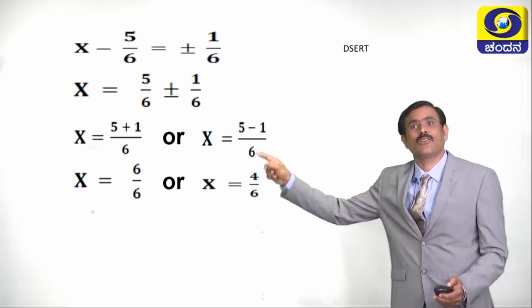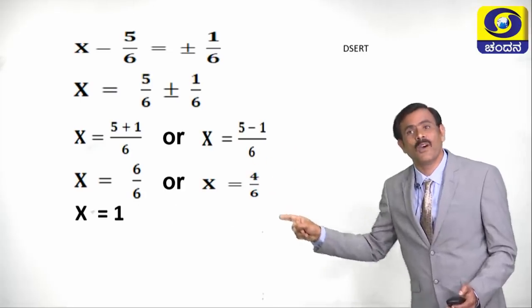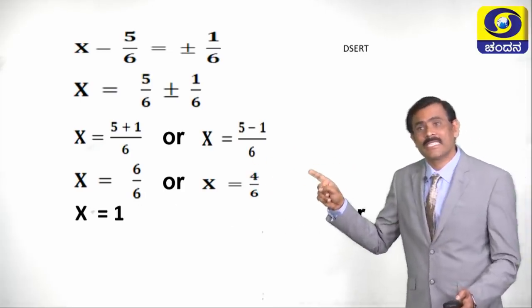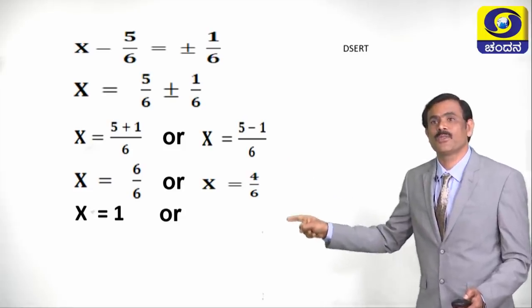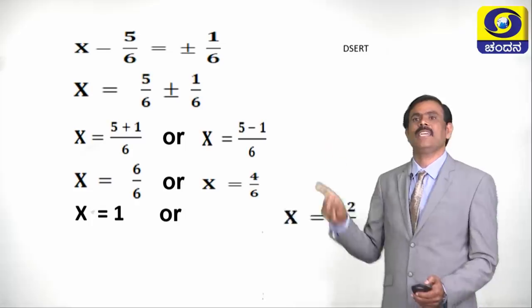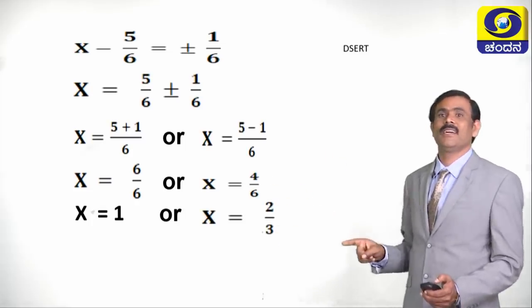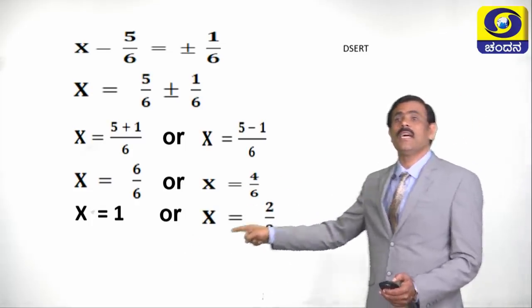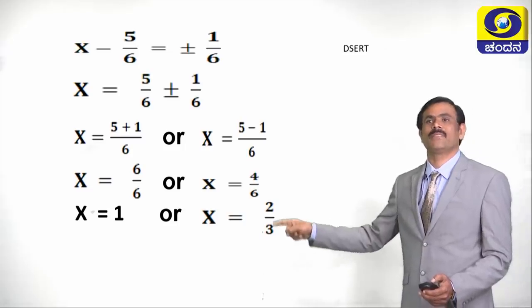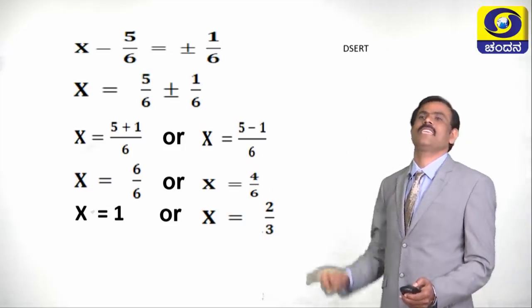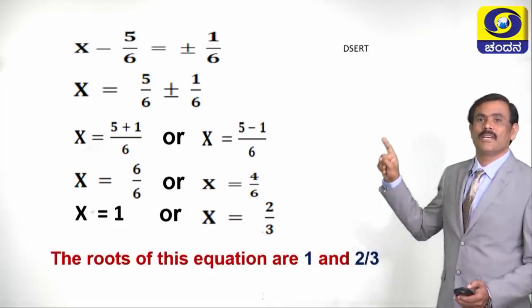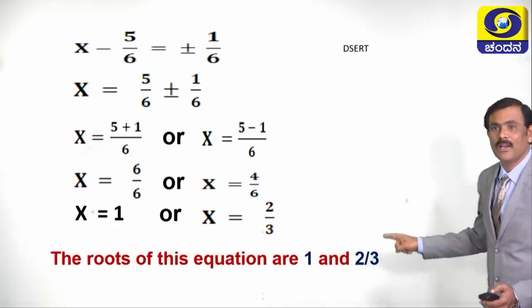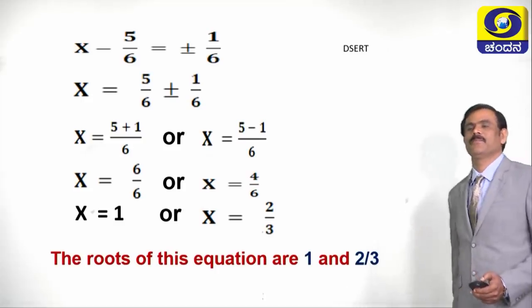Now x is equal to 6 by 6 is 1, or x is equal to 4 by 6 is, 2 twos are 4, 2 threes are 6, x is equal to 2 by 3. x is equal to 1 and x is equal to 2 by 3 are the roots of this equation.